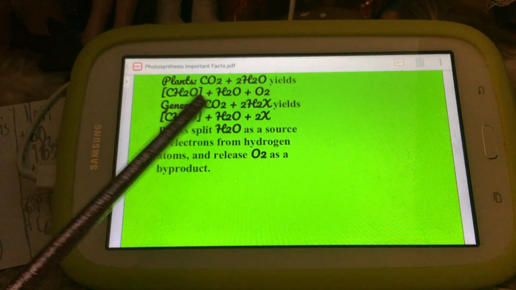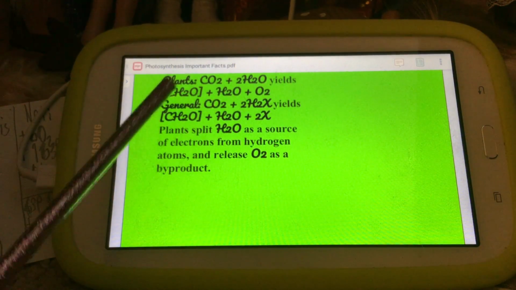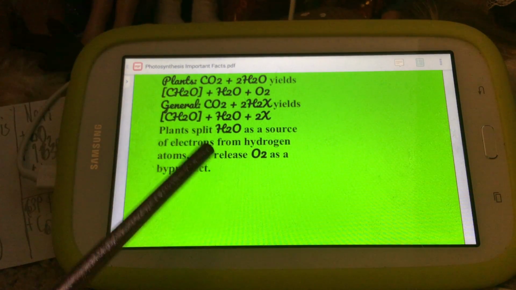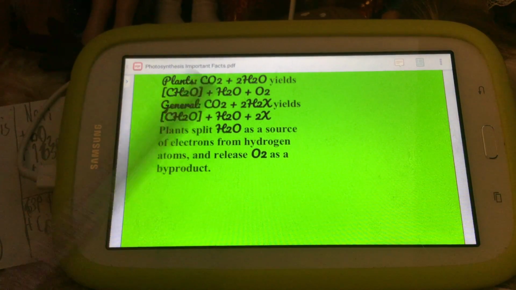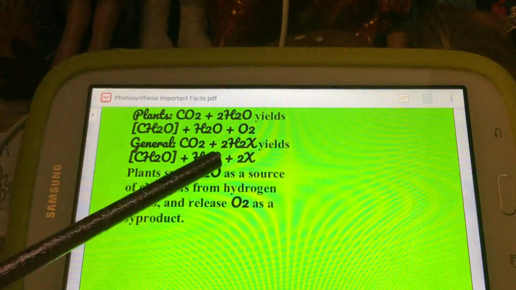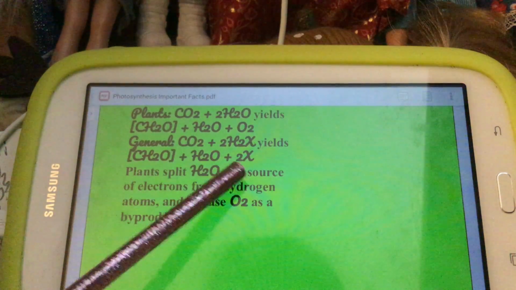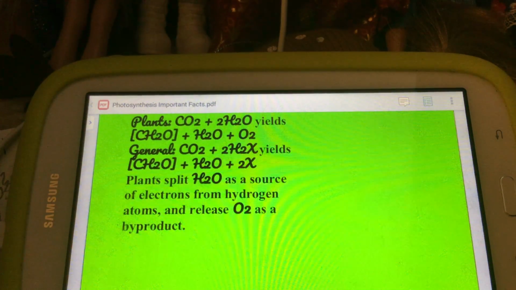The equation for photosynthesis in plants is CO2 + 2H2O yields CH2O + H2O + O2. The general equation for photosynthesis for all organisms that contain a chloroplast that looks like this is CO2 + 2H2X yields CH2O + H2O + 2X. Plants split H2O as a source of electrons from hydrogen atoms and release O2 as a byproduct.